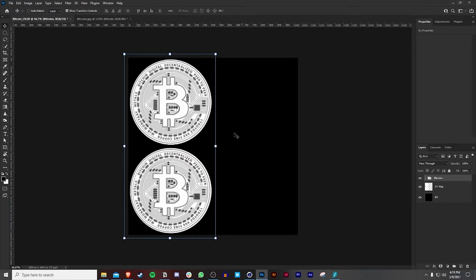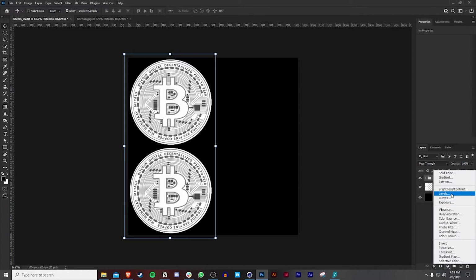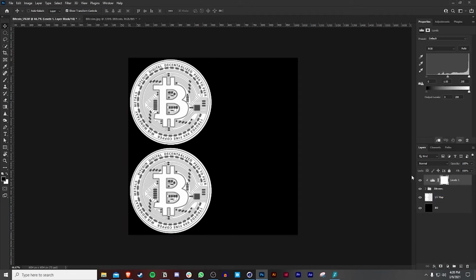And then the next thing I'm going to do, just to get more detail out of this texture that we're making, is go to levels. Where's levels? Here it is. So I'm going to go to levels, set it to the Bitcoin, and then bring this down so that we get more detail.